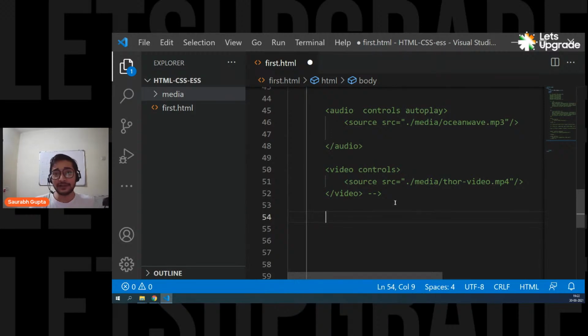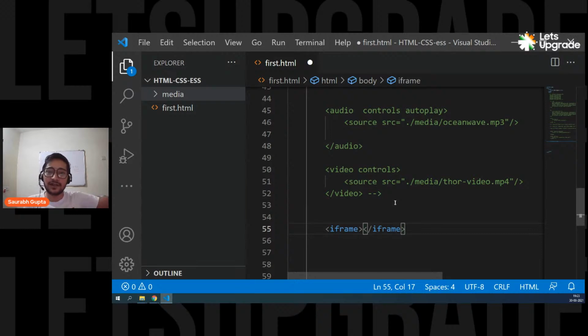And for that, guys, you have something called iframe. That simply stands for internal frame. You can think of it like an internal window getting created in your page. It's like an internal page, an internal frame. That's why it's called an iframe. Iframe has the capability of displaying external things in your web page.